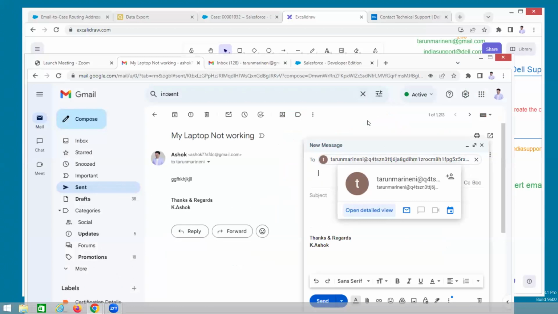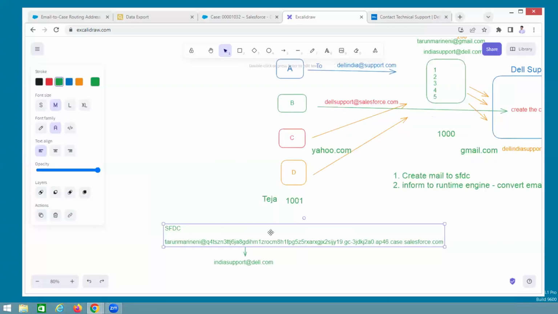Now we can convert this email to the proper format. What is the proper format? India support @Dell. Instead of that, I'm converting it like this. Then I give this email to all the people. Then it is very easy, right? So how to do that? I already got the answer. Who is that guy? Nice, man. First time. Subramaniam. Yeah, nice. Anybody?